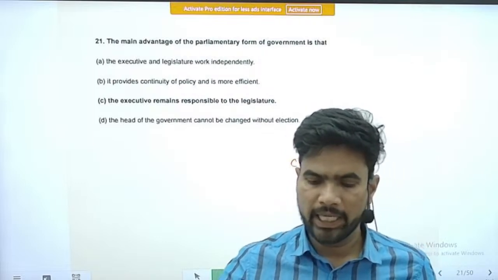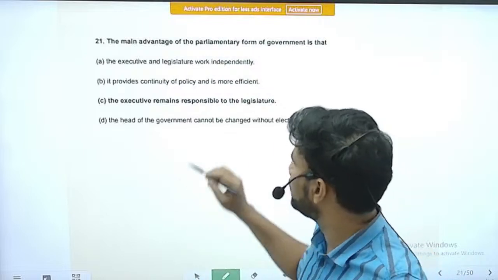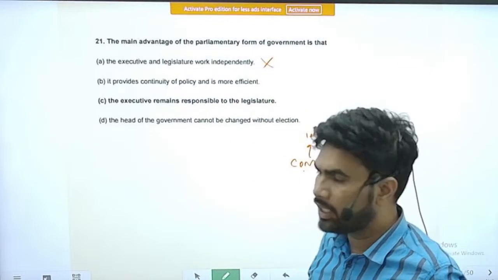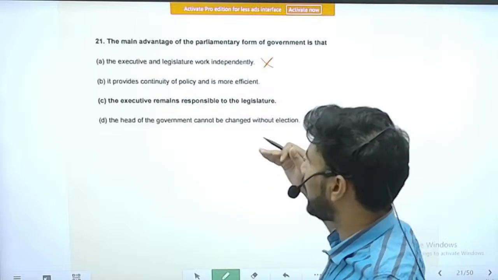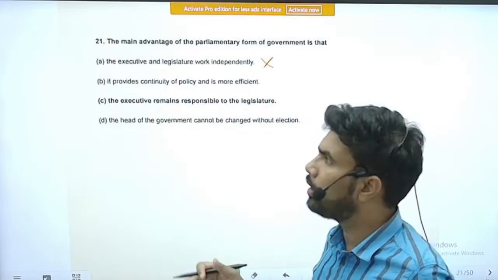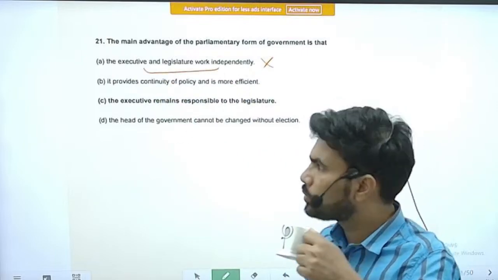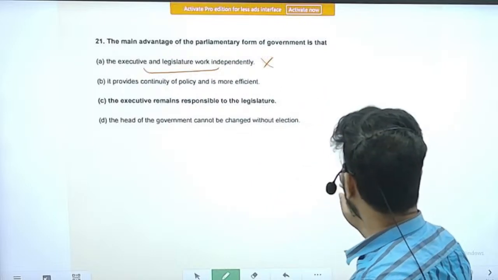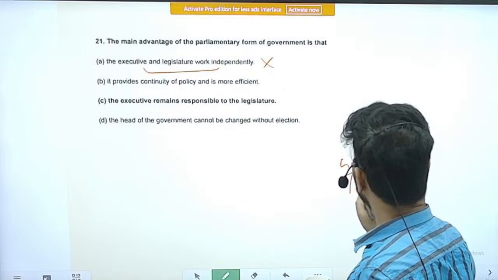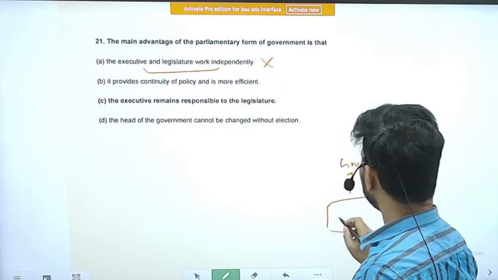Option A, the executive and the legislature work independently. So this is not a feature of the parliamentary form of government. It is not an advantage also. Actually, the parliamentary form of system is adopted to enable cooperation between the executive and the legislature. In the parliamentary form of government, the government emerges from the parliament, especially from the Lok Sabha.